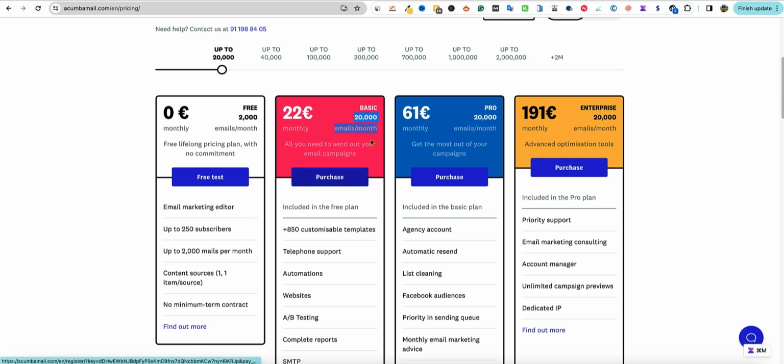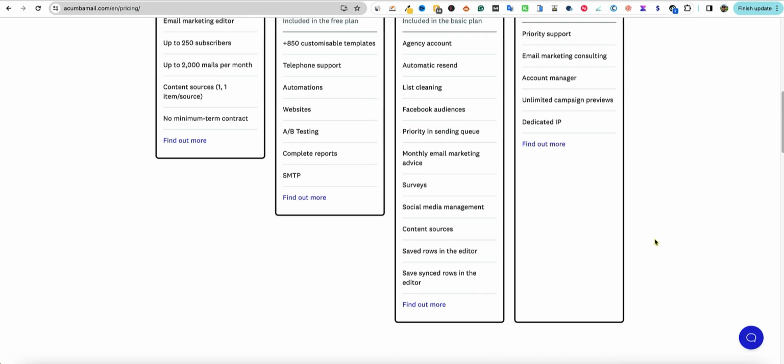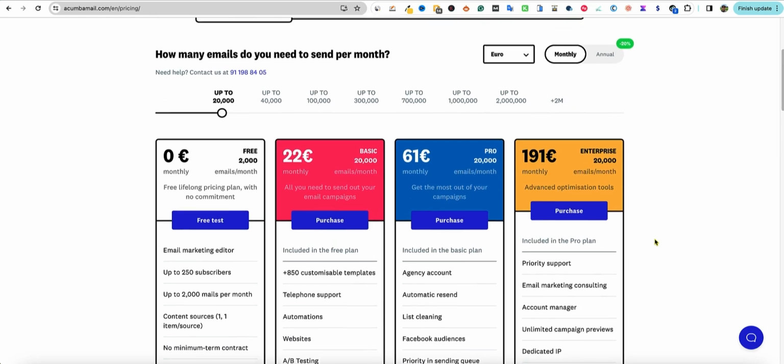So if you have 1,000 subscribers on the list, just do the quick math. You'll be able to send 20. If you have 2,000 email subscribers, you'll only be able to send 10 emails per month at $22. The pricing really gets to the point where you've got to go in with the Pro plan at $61 a month, and it really checks out with the other types of things.